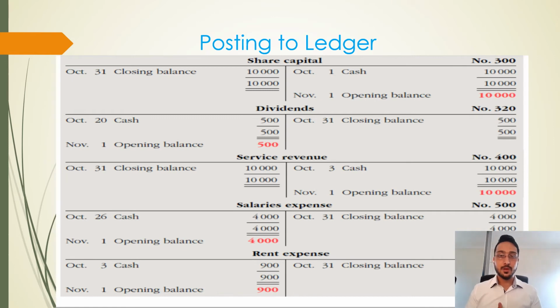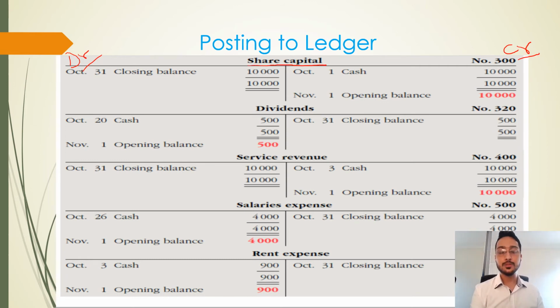Second part, we'll discuss the ledger. When we make the journal entries, then all the journal entries will go on to the ledger account, and the ledger account will summarize all the account names into one transaction. Like in the previous chart, we had a share capital, cash to share capital. When it was cash to share capital, then the cash has to go on to the credit side. This one is normally known as the debit side. This one is normally known as the credit side. This one is share capital.